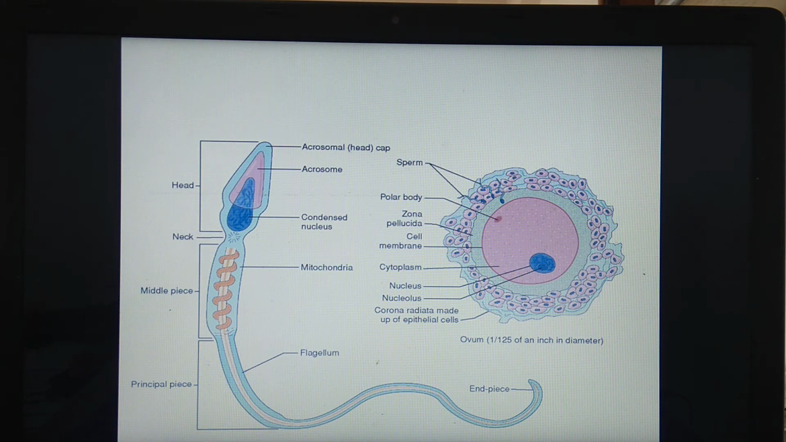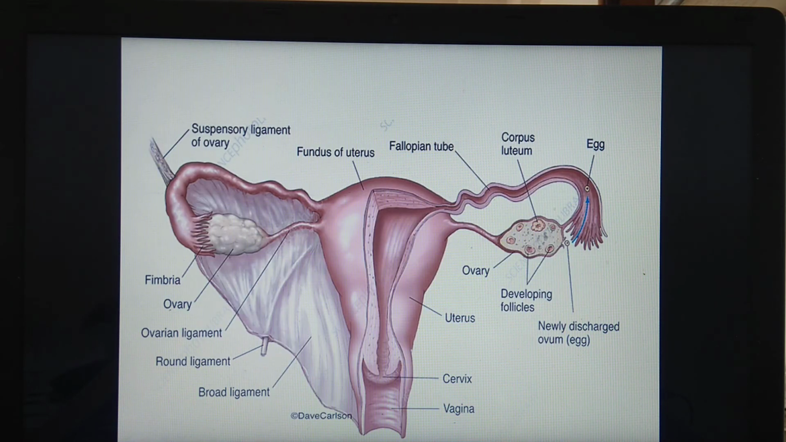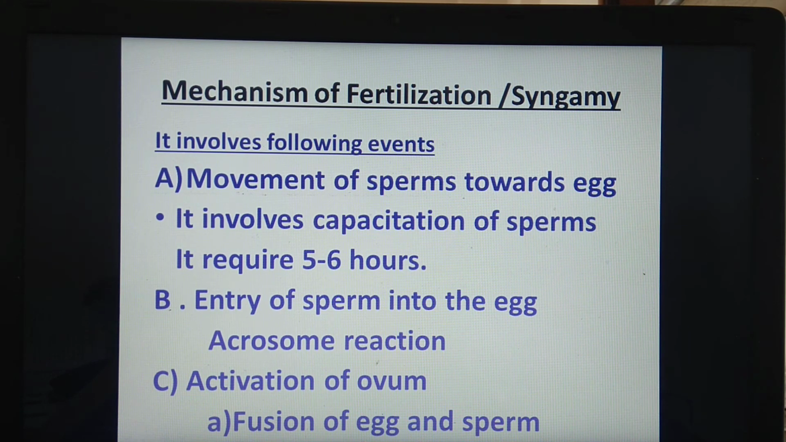Okay, so we have completed the second step. What is the second step? It is entry of sperm into the egg, which involves the acrosome reaction. Now we have to study its third step. What is this third step? See, the third step is activation of ovum, which involves fusion of egg and sperm. So before, we have completed movement of sperm towards the egg with capacitation. Secondly, we have studied entry of sperm into the egg, and now we are studying activation of ovum, which involves fusion of egg and sperm.